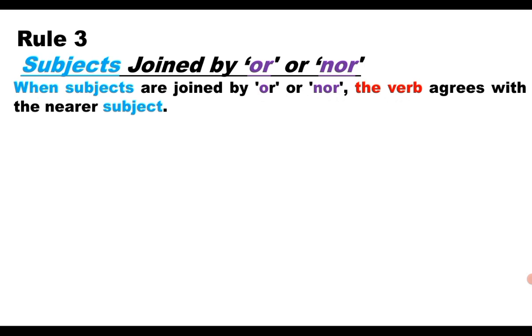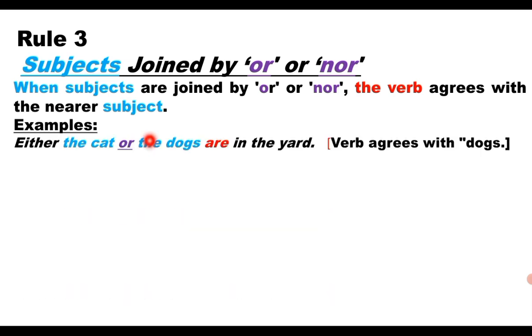When subjects are joined by or nor, the verb agrees with the nearest subject. It means that when you are using or nor, then it must have at least two subjects. For example, either the cats or the dogs are in the yard.